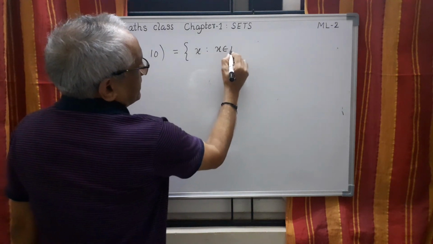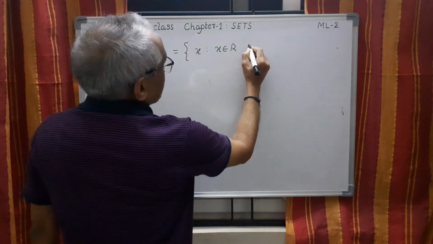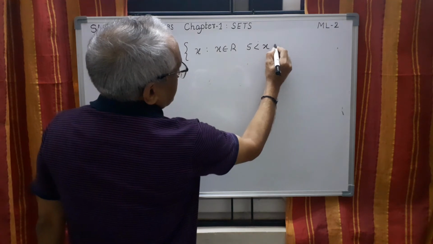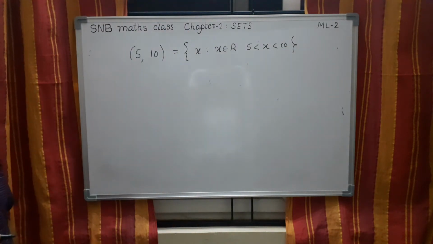X should be a real number. You can write this first or here also, it's okay. Then 5 less than x less than 10. So this is an example for an open interval.